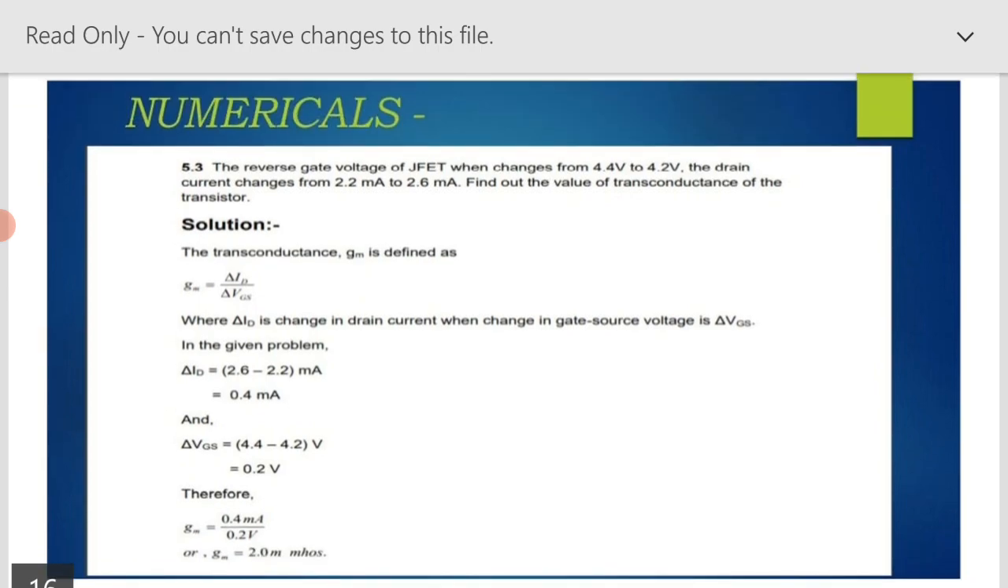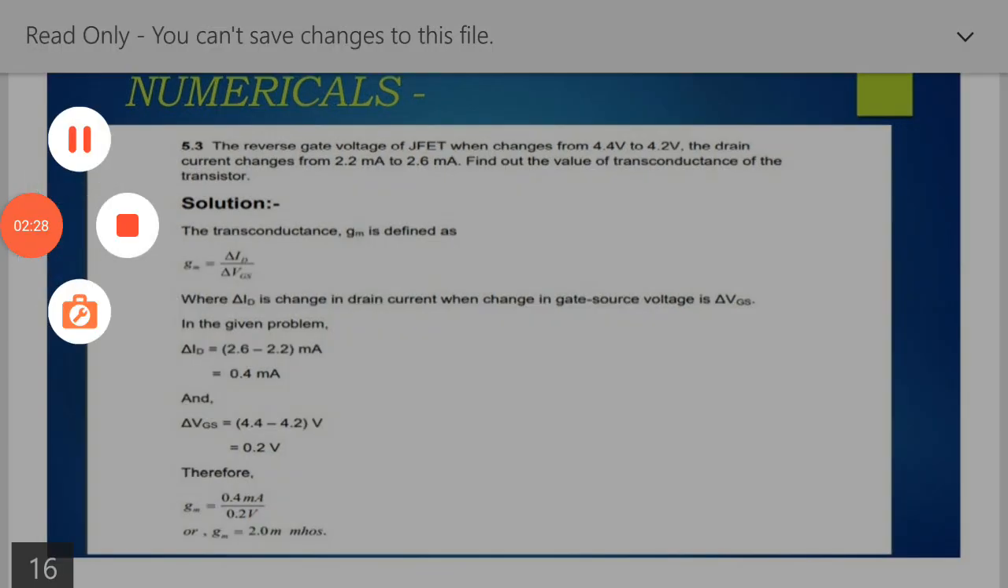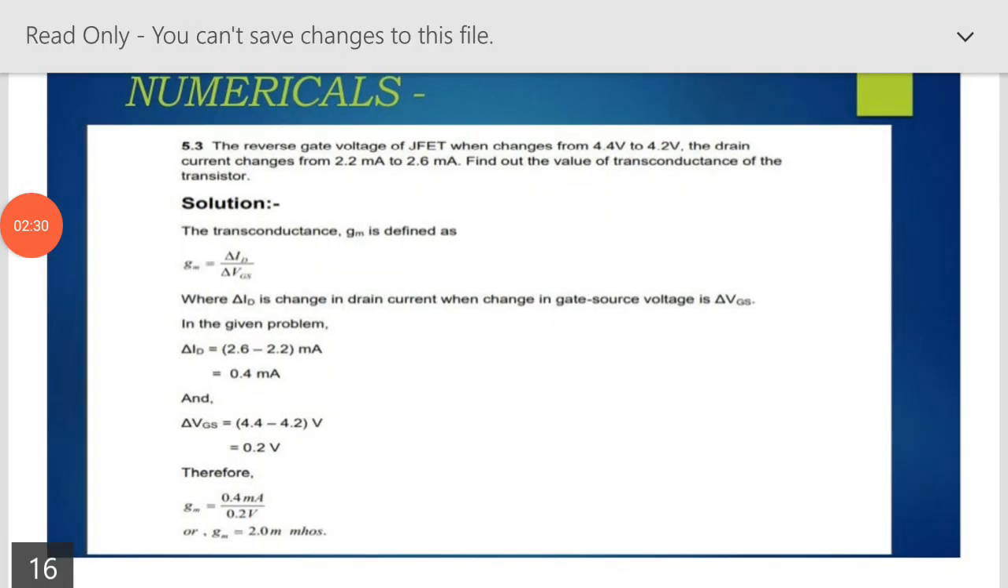The numericals. First, we see: the reverse gate voltage of a JFET changes from 4.4 volt to 4.2 volt. The drain current changes from 2.2 milliampere to 2.6 milliampere. Find out the value of transconductance of the transistor.